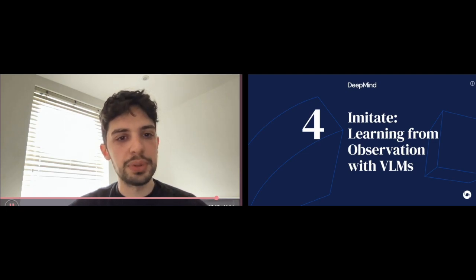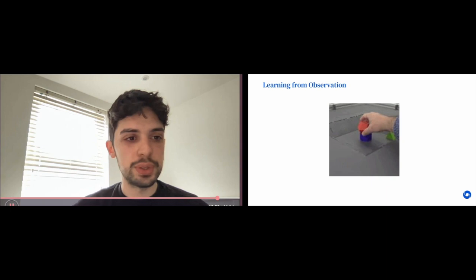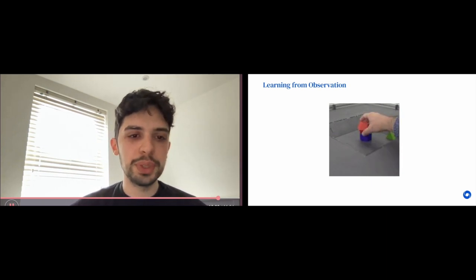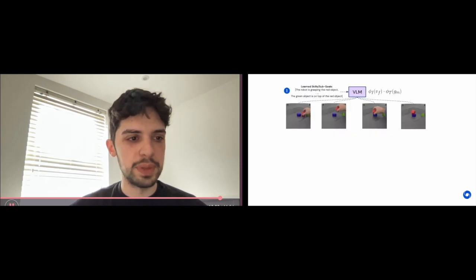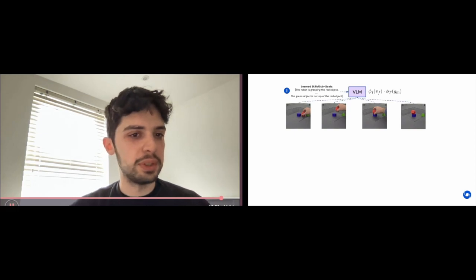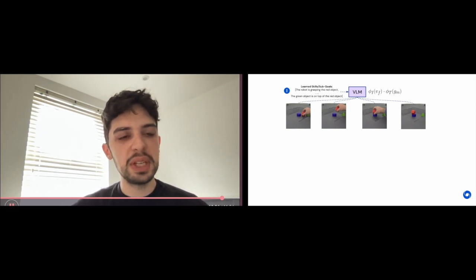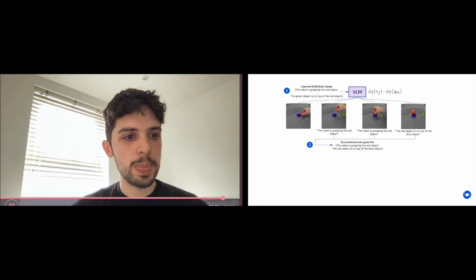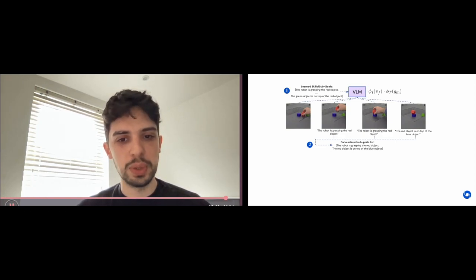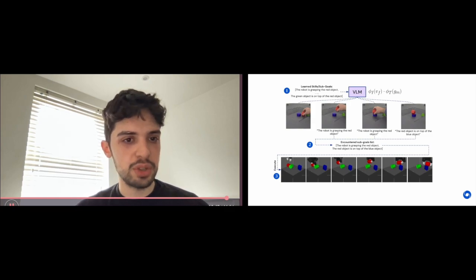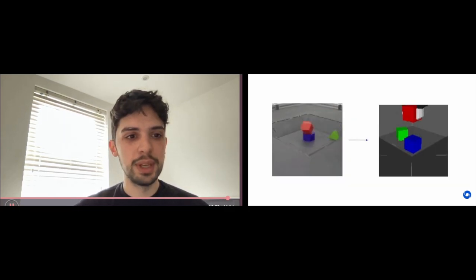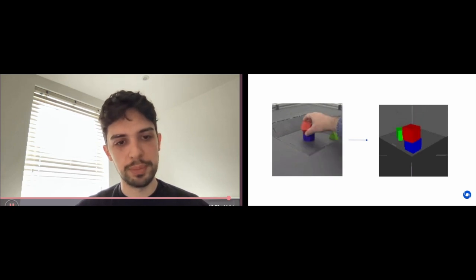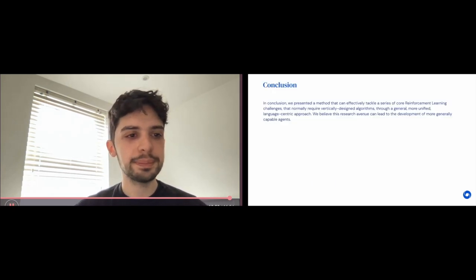Finally, we describe how this framework allows the agent to imitate other agents through observation. So in this case, we have a human operator demonstrating a task to solve. The agent only receives the series of visual observations. Given the list of sub-goals it has learned to tackle during training, it can now use the VLM to capture the video frame by frame. The VLM predicts what sub-goal, if any, was reached in each frame of the video. We therefore obtain a list of sub-goals that the agent needs to emulate. We give this list of sub-goals to the agent and execute them as described before. The result is the ability to one-shot learn from observation, even from human videos.